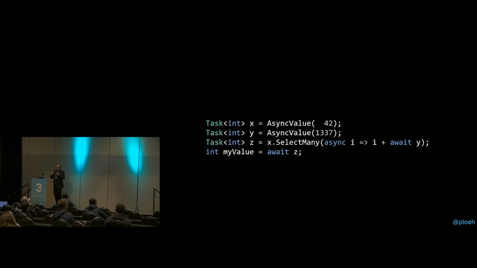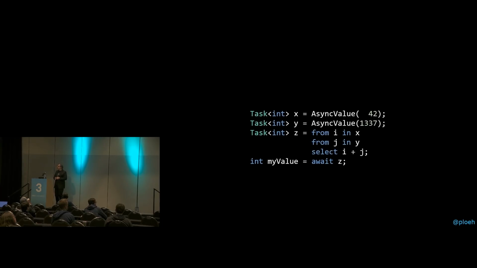And once you've added that select many method, you can also rewrite the same query in query syntax, and now most of the async and await keywords actually disappear, and you can just have this sort of Cartesian combination of things happening here. So that works as well. So task of t is a monad, just like lazy of t. You can do the same thing with lazy of t. That's a monad as well.